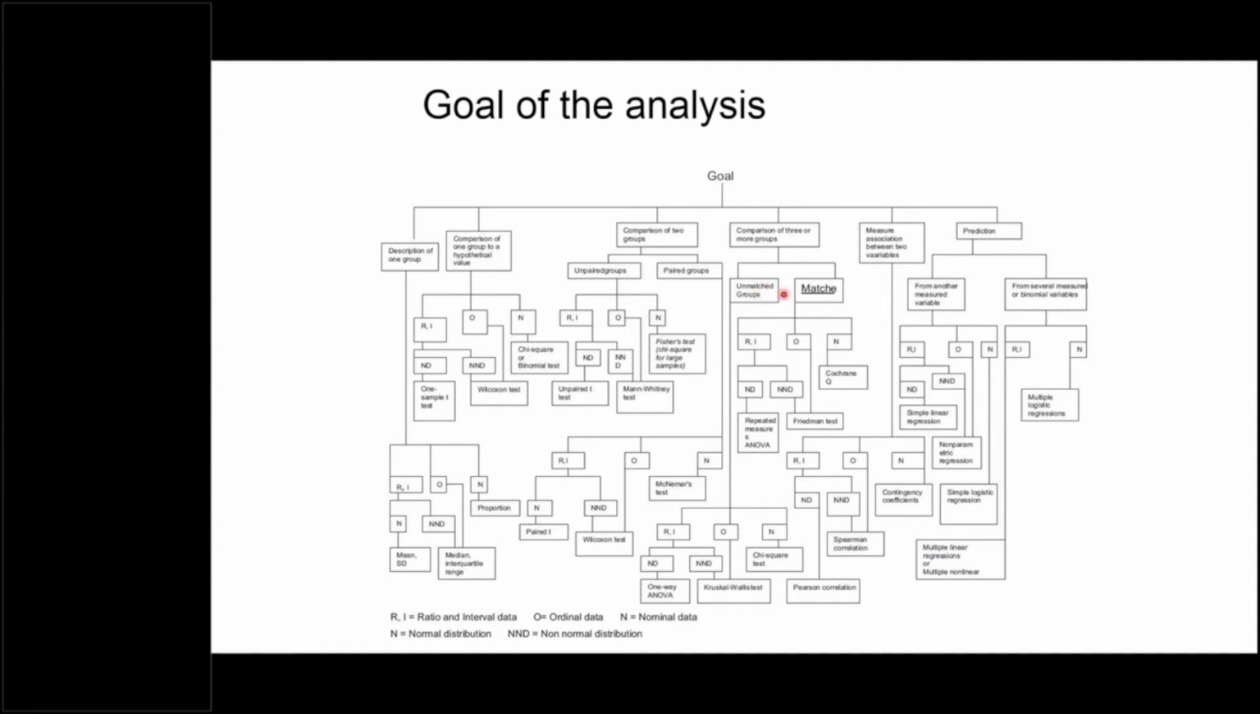So we have 3 or more unpaired groups, 3 independent groups, maybe 1 drug in 1 group, another drug in another group, and placebo in the 3rd group. And the endpoint which we have measured for comparison is ratio interval. If it follows normal distribution, then we should use one-way ANOVA. If it does not follow normal distribution, we should use the Kruskal-Wallis test. If the data is ordinal, we should use the Kruskal-Wallis test. And if it is nominal, we should use the chi-square test.